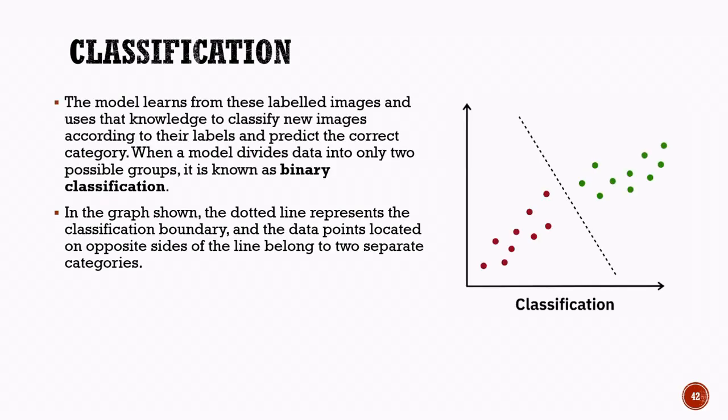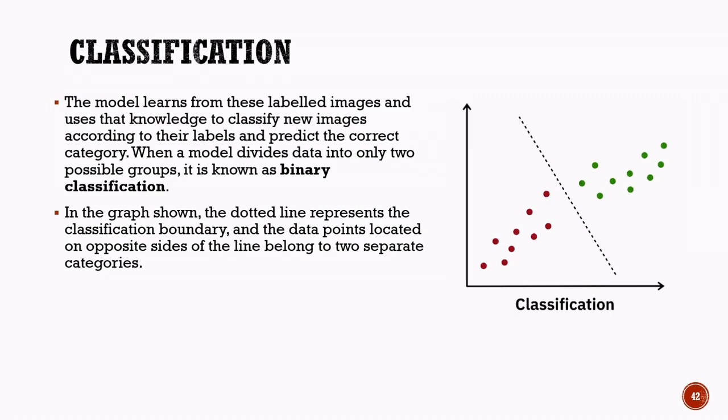Binary classification and classification boundaries. Let us take a closer look at how classification models separate data into different categories. After being trained on labeled examples, a classification model learns the patterns associated with each category. It then uses this knowledge to predict the correct category for new and unseen data.